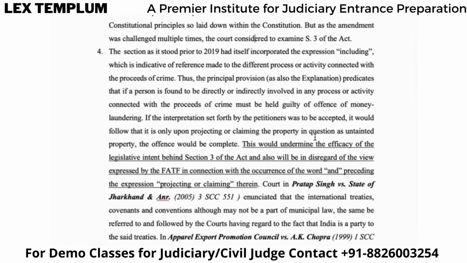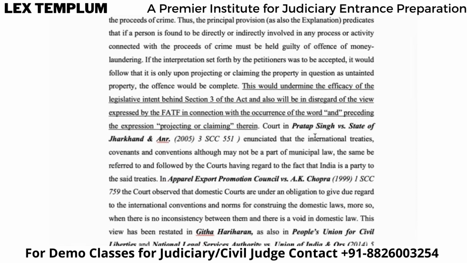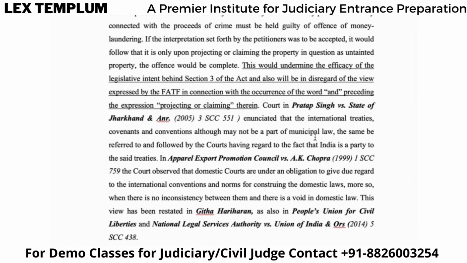right? So if a person is found directly or indirectly involved in any of the process or activity that is a predicate crime and there is a proceeds of crime, then he will be charged with the offense of money laundering, right? Now, the court is saying if the interpretation set forth by the petitioners was to be accepted, it would follow that it is only upon projecting or claiming the property in question as untenanted property, the offense would be complete.